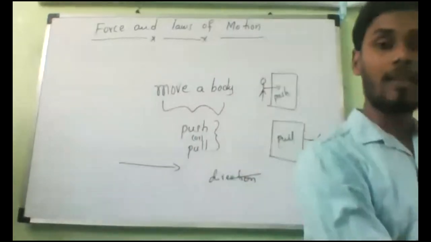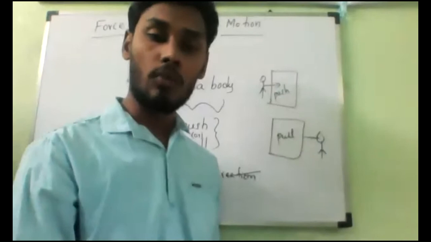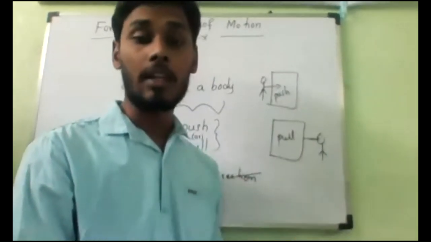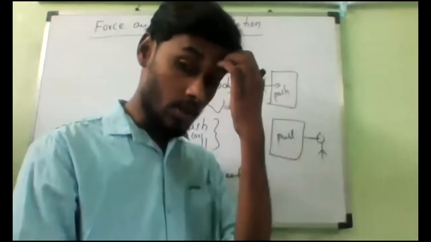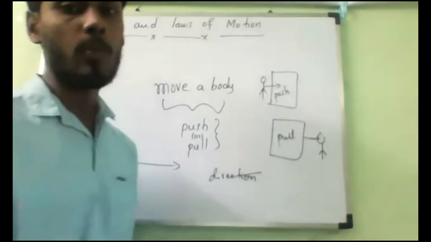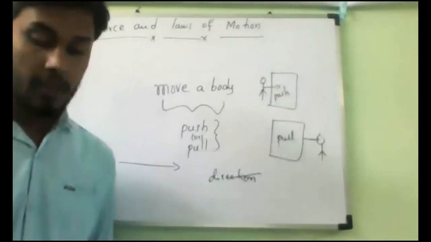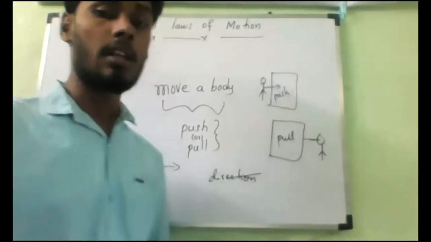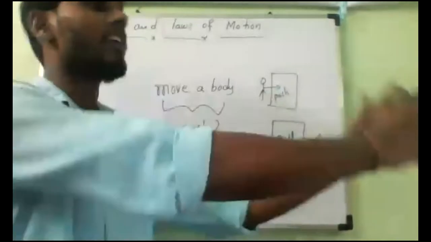When I'm trying to pull like this, the force is acting in the same direction, towards me. Yes, sir. So always you can observe here, the push or pull of an object is called force. And the direction of force depends on this: when we are trying to push it, it will go away from us.